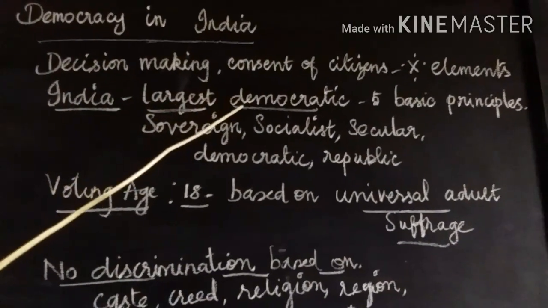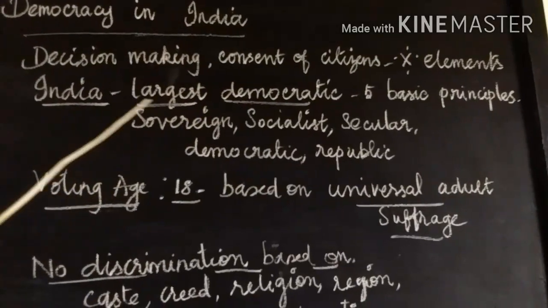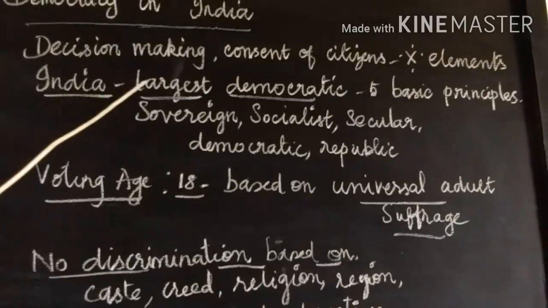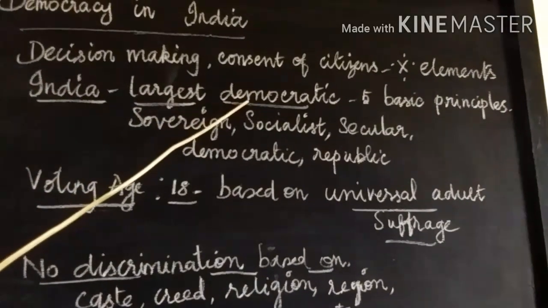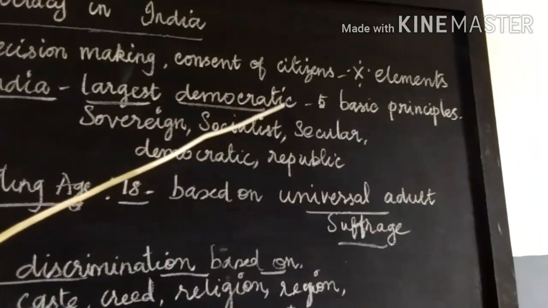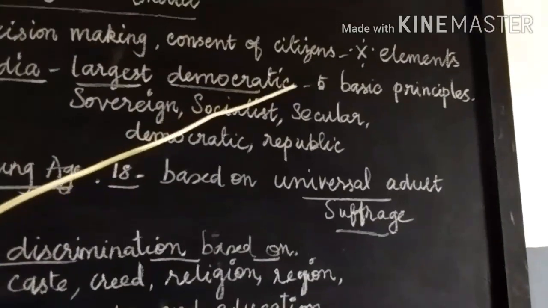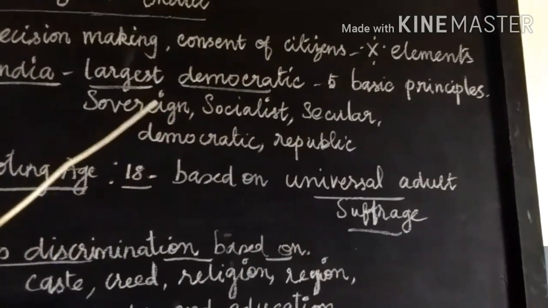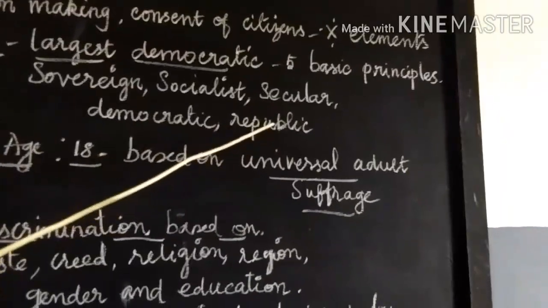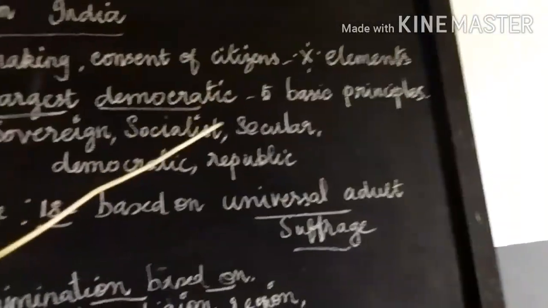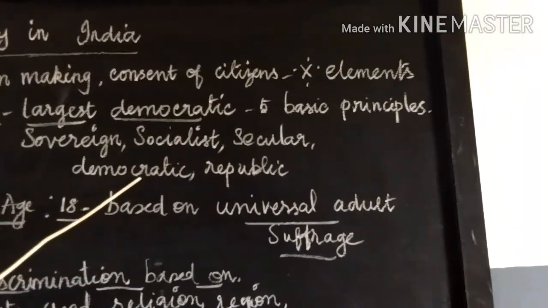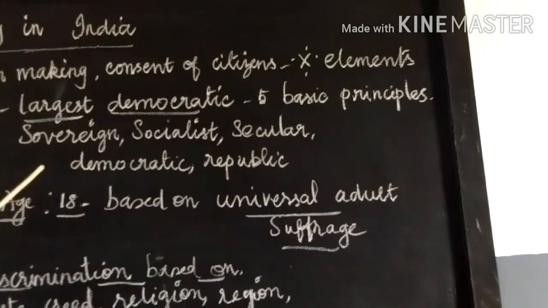India is the largest democratic country in the world. In the world, which is the largest democratic country? India. Yes, India. Democracy in India works on five basic principles. What are they? Sovereign, socialist, secular, democratic and republic.